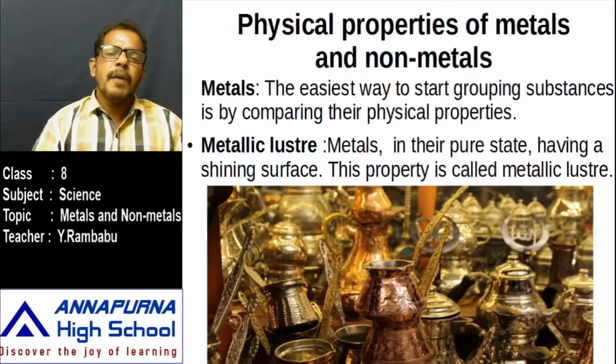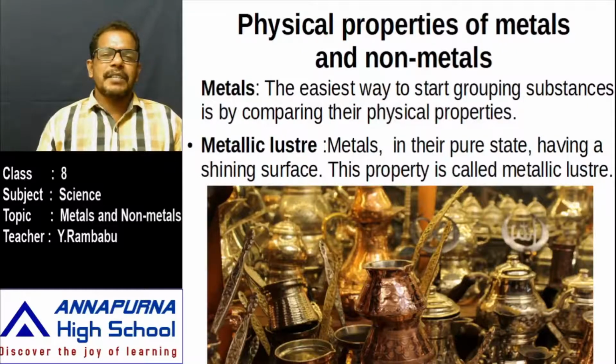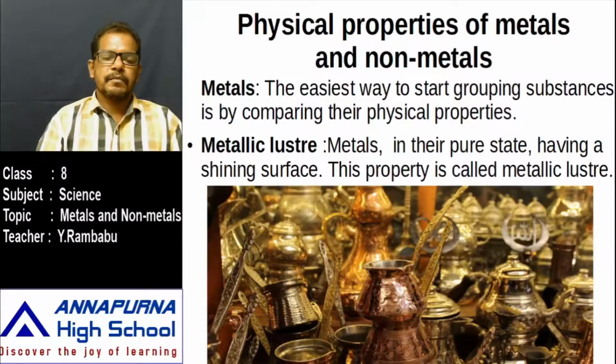When it is in the form of compound state, it has no shiny surface. From that compound, this metal is extracted. Whenever this metal is extracted, it has a shiny surface. For example, aluminium. What is the ore of aluminium? Bauxite. It is an ore of aluminium.